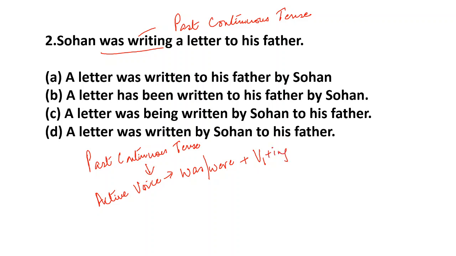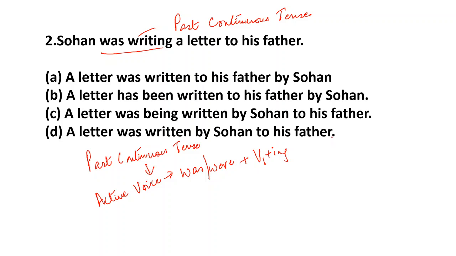Now this is write, the first form of the word, w-r-i-t-e. So the e goes away when we add ing. So Sohan was writing,